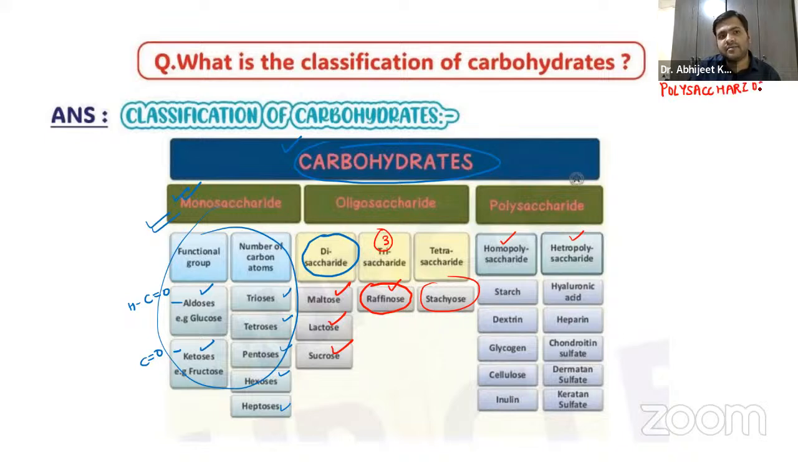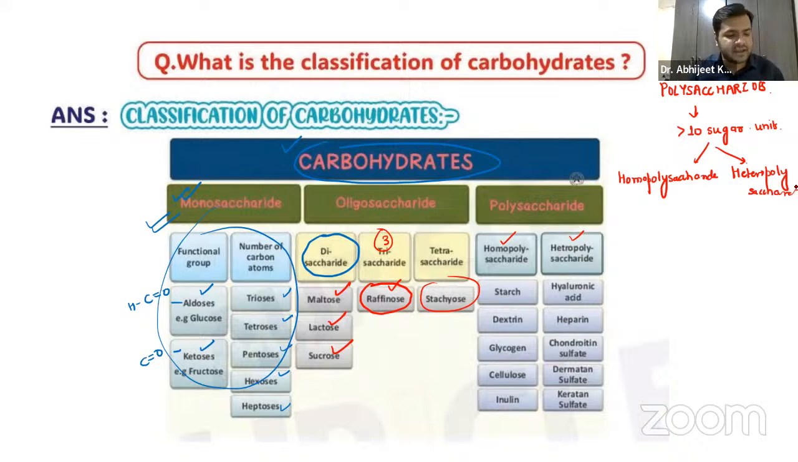The polysaccharides, guys, contain more than 10 sugar units. That is something you already know. So these are classified as homopolysaccharide and heteropolysaccharide. The homopolysaccharide is also called homoglycan. So what does it mean?